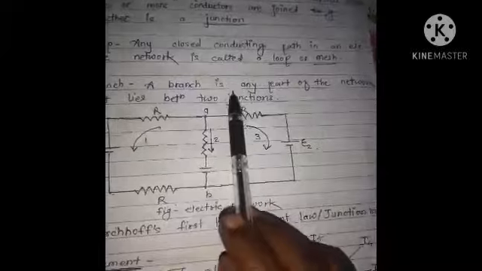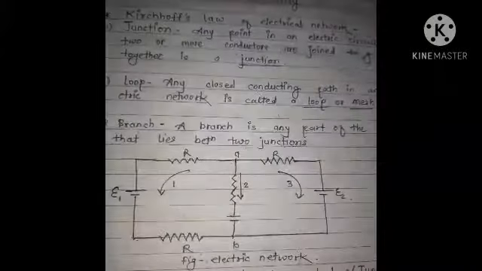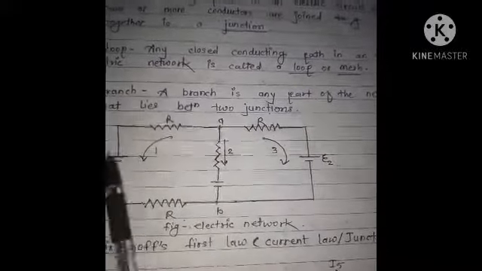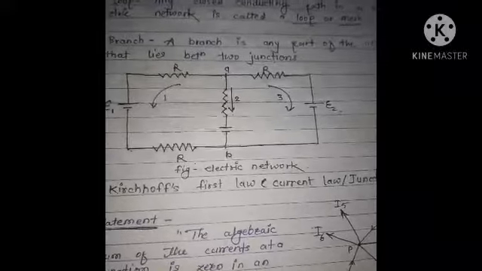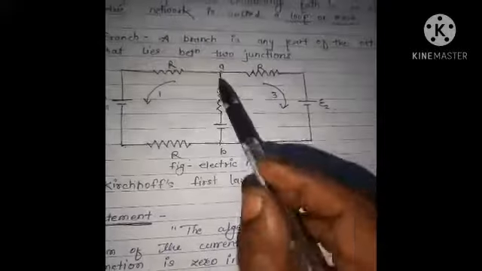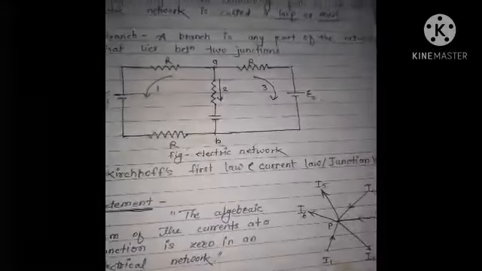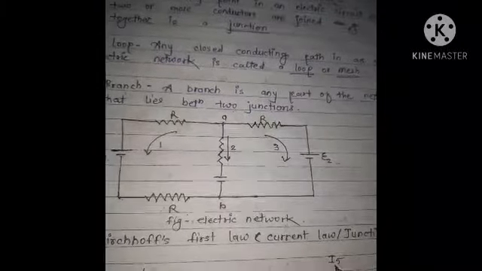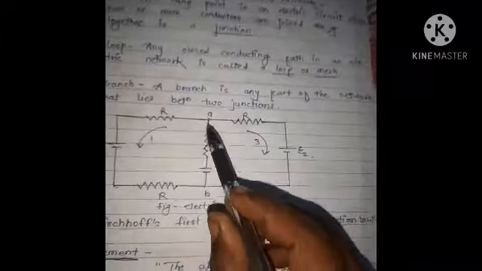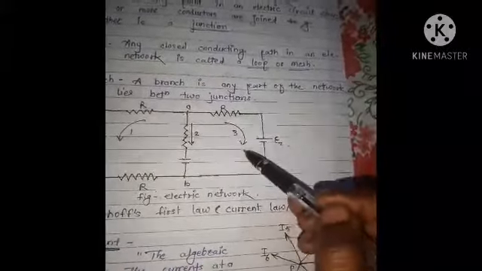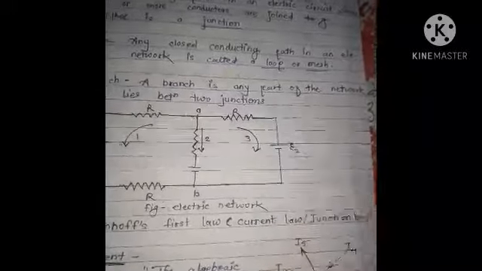Branch. A branch is any part of a network that lies in between two junctions. In this circuit diagram, there are two junctions, A and B, and there are 3 loops between these two junctions. This is loop 1, this is the second loop, and this is the third loop of the network.